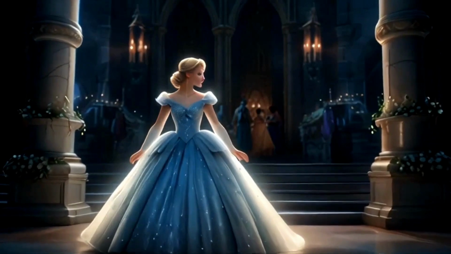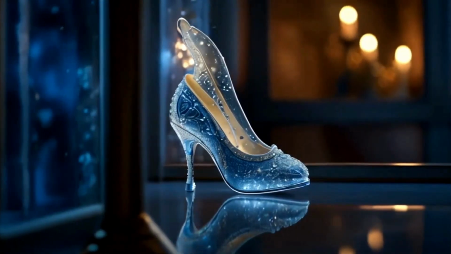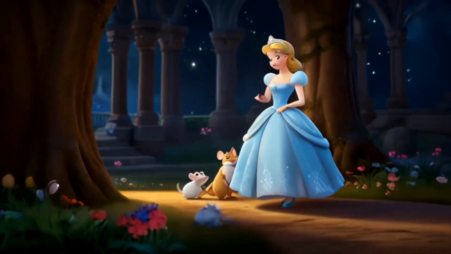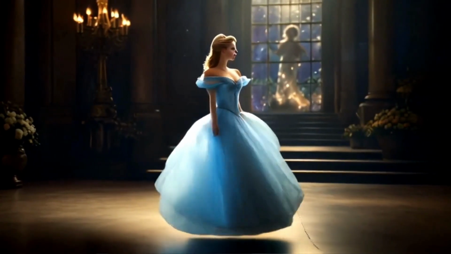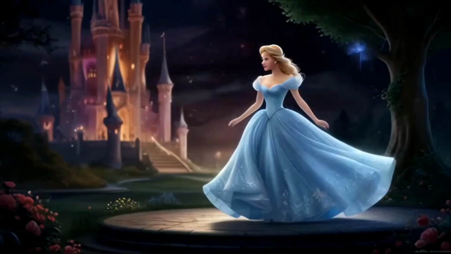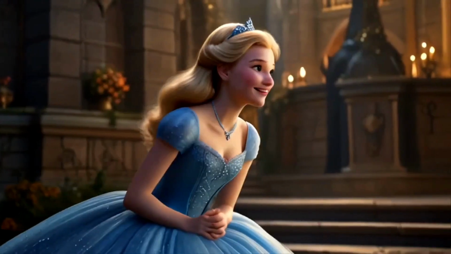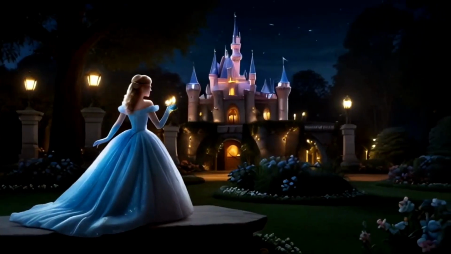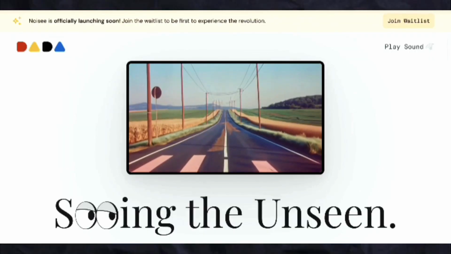In a castle, dreams take flight. Cinderella's heart shining bright. Glass slipper, magic in her hand. Love's enchantment across the land. Cinderella's grace in every dance. Fairy godmother's magical chants. With mice as friends and love's sweet dare. Cinderella's tale beyond compare.